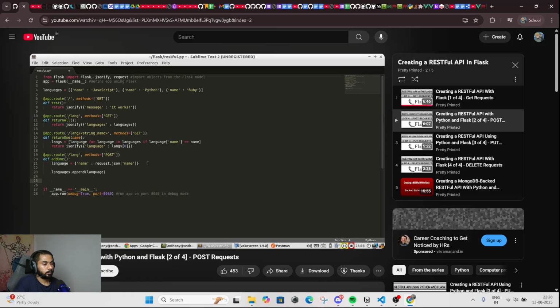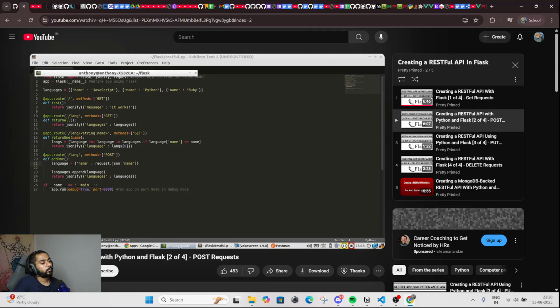And then finally, what we want to do is we want to return everything. So we're going to return the list of languages that have been updated after appending the language that the user specified. So return the JSONified version of languages with the value languages.